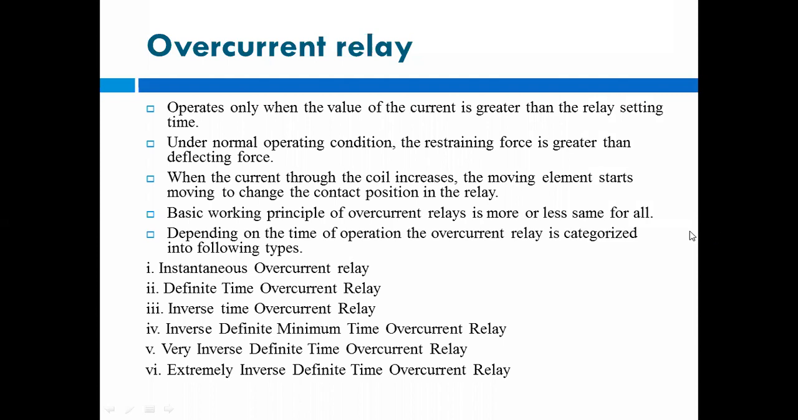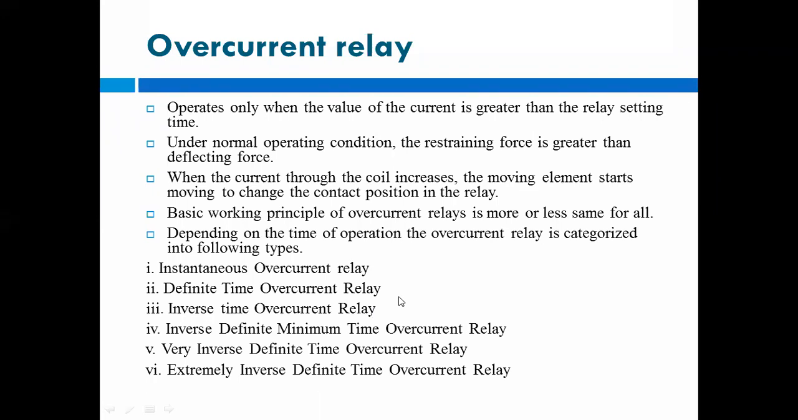From the time of operation, there are different types of these relays. That is the instantaneous overcurrent relay, which means when any fault occurs, at that instant only, the relay will operate. Then the definite time overcurrent relay means after occurrence of any fault, a particular definite time is given, and after that, the relay will operate. That is the definite time overcurrent relay.